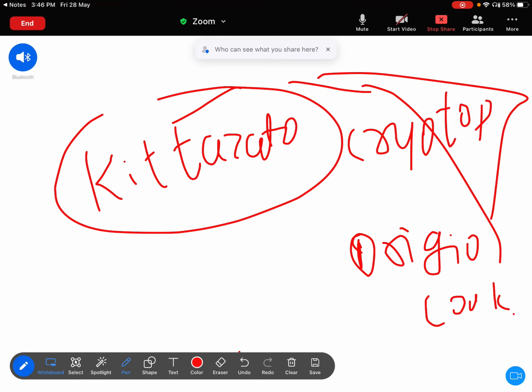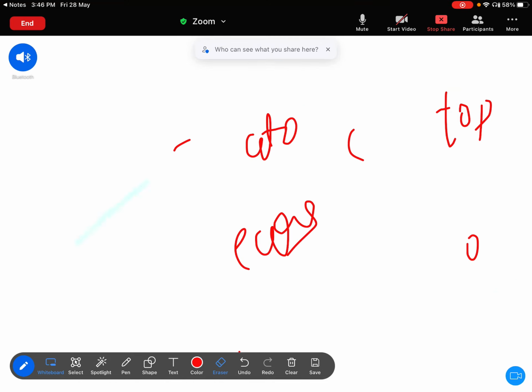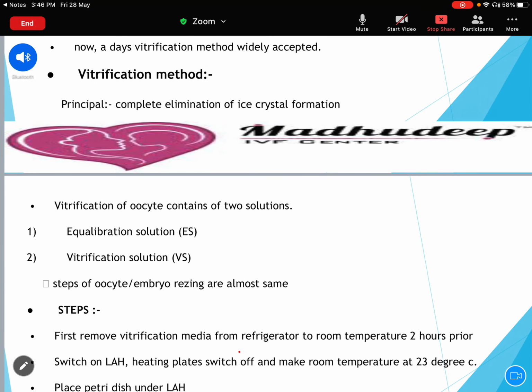I have been using Kitazato for 12 years. Everyone has their own manual and methods, so I cannot tell you that what I do is exactly applicable to you. You have to read the instructions in the leaflets of the media that the company has suggested. There may be a little bit of difference because it depends on which company's media you are using.